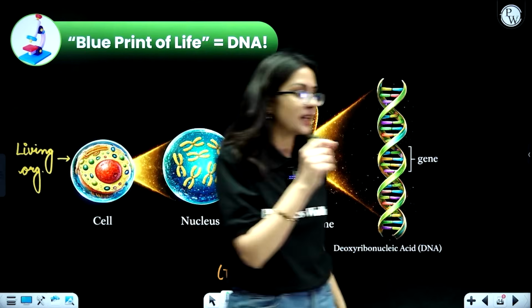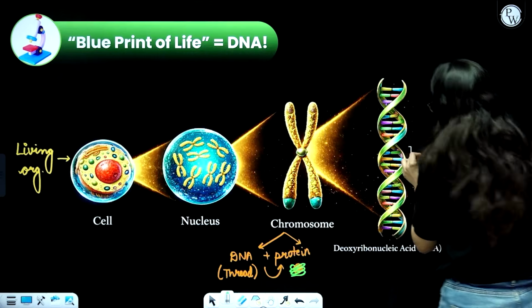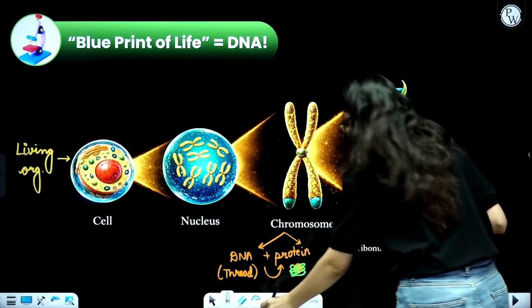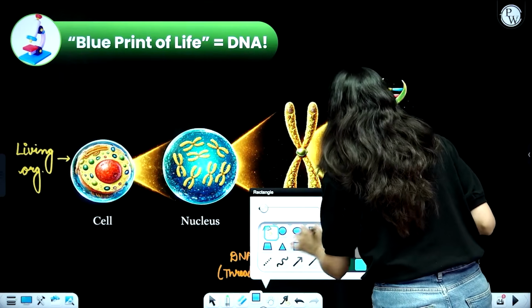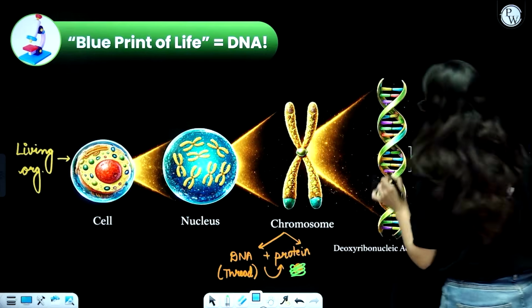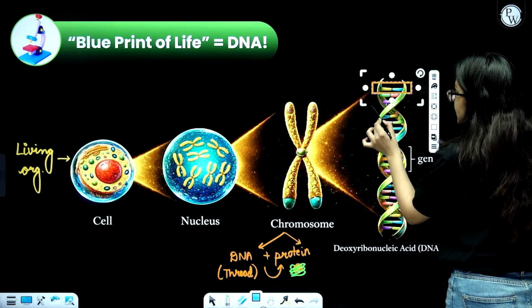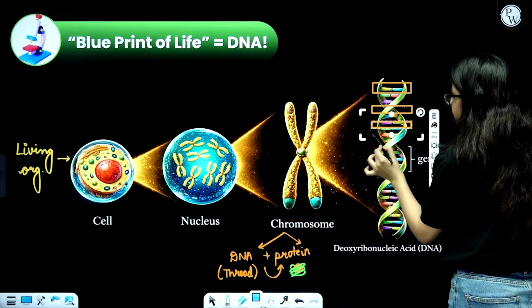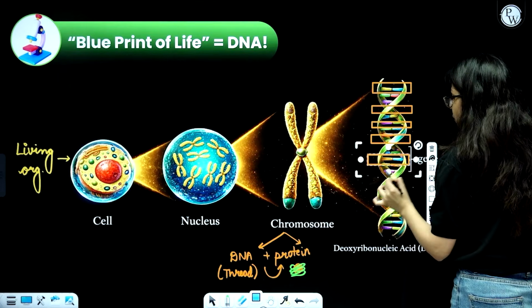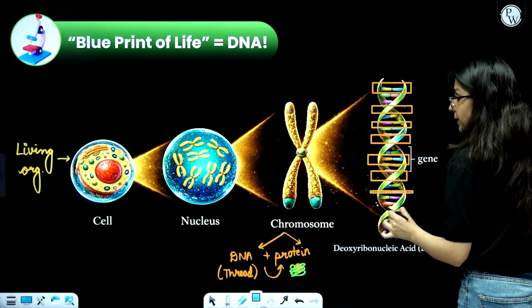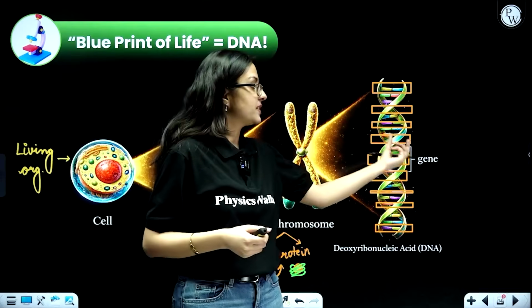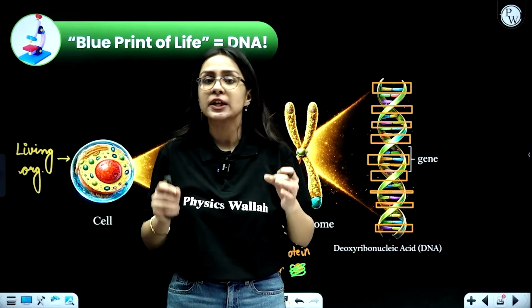Now, on this DNA, there are very, very small portions called genes. On one DNA, there are multiple genes present. Over here, let us say one gene, second gene, third gene, fourth gene, and so on and so forth. Many genes are present on a particular DNA. Now, these genes control every single thing in your body.